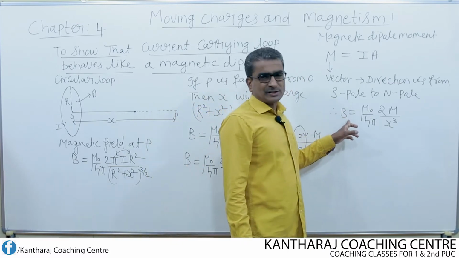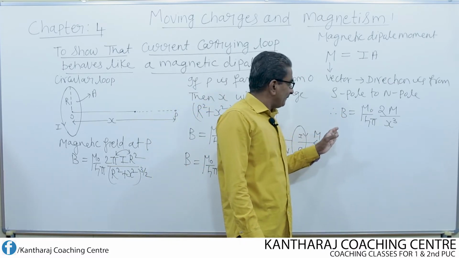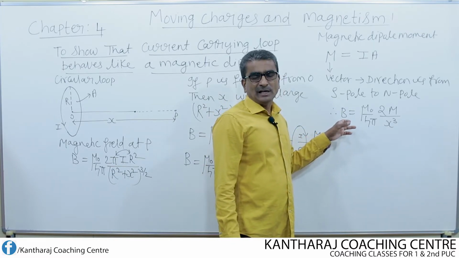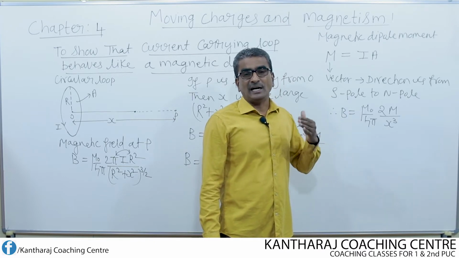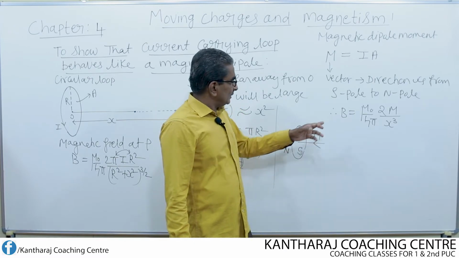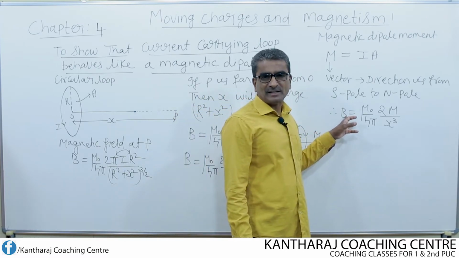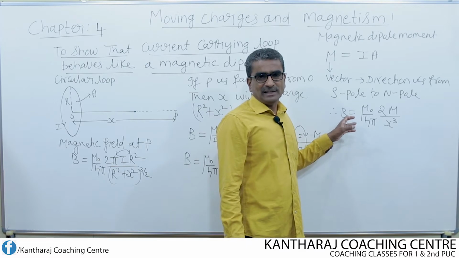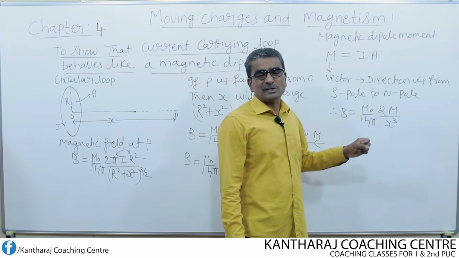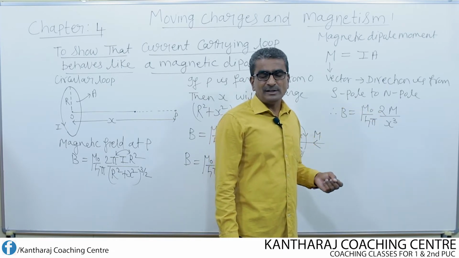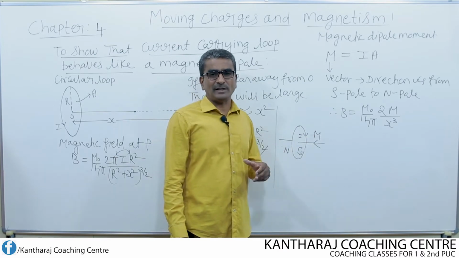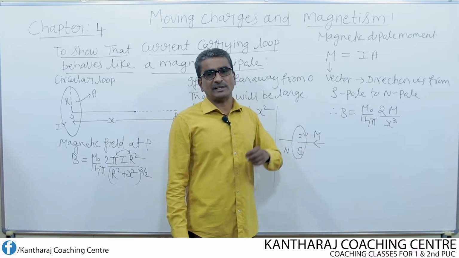This equation shows that it is equivalent to the electric field at a point due to a short electric dipole. So this magnetic field equation represents an equation equivalent to the electric field at a point on the axis of a short electric dipole.